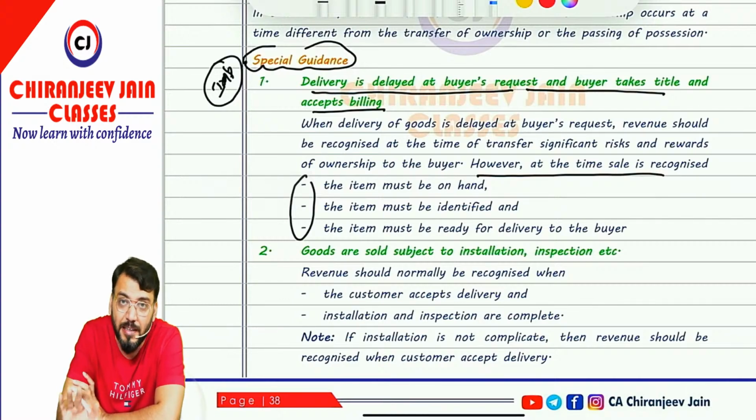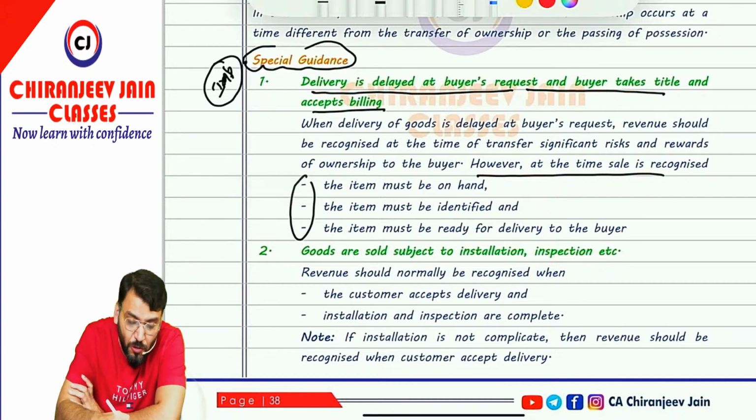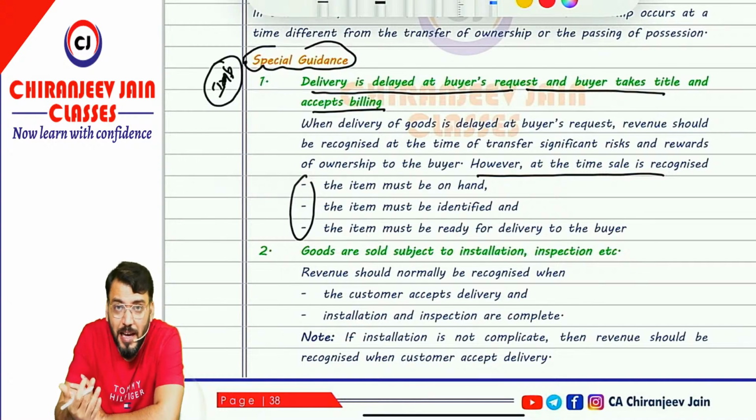Revenue will be recognized. From the exam question point of view, whenever it is given that the buyer has requested for postponement of delivery, we'll always assume that all three conditions have been satisfied and revenue will be recognized, even though possession of the goods has not been transferred.